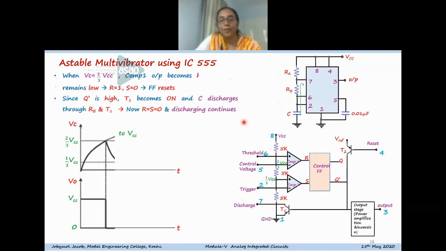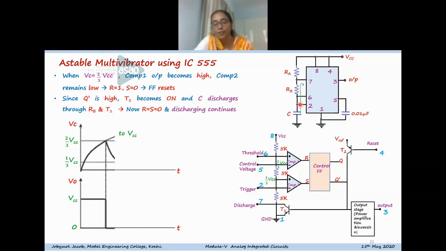So whenever the threshold voltage at this pin exceeds 2/3 VCC, you can see that the non-inverting terminal of comparator 1 is having higher voltage compared to the inverting terminal, so that the output of the comparator becomes high. So that means R is equal to 1, so that it will reset. And here in this case, obviously the S value will be here.